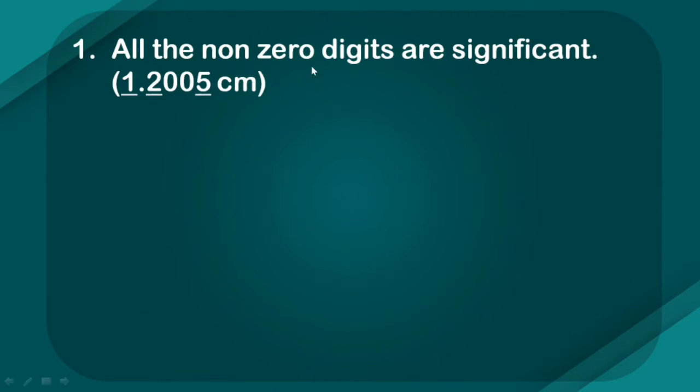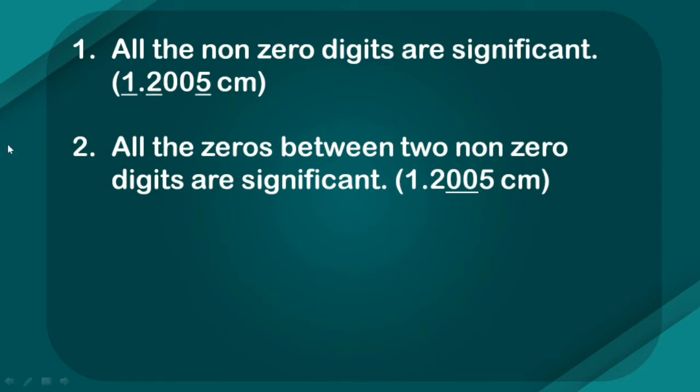First one, all the non-zero digits are significant. So 1, 2, 5, they are the non-zero digits. They will all be significant. Second, all the zeros between two non-zero digits are significant. So you see the two zeros which are underlined here, they are between two non-zero digits. That is why we count them. So they will be significant.